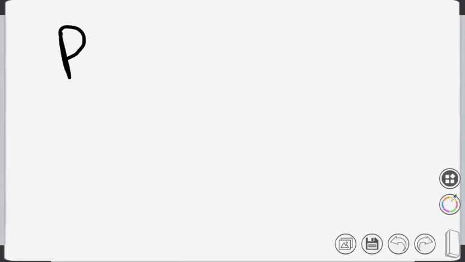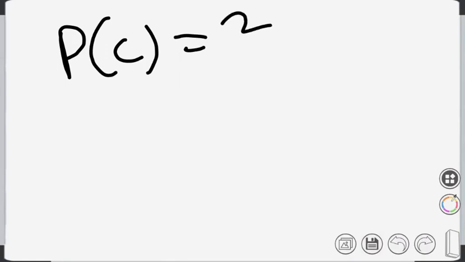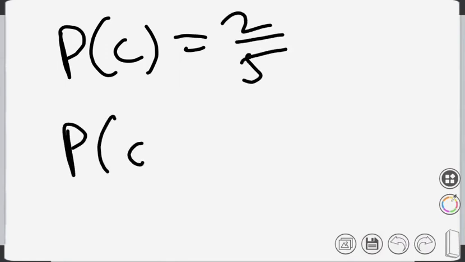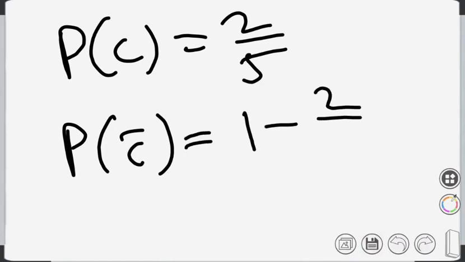I have already given P(C) equals 2 by 5. That means P(C bar): a student either solves the problem correctly or does not solve the problem correctly. So P(C bar) means he will not solve the problem correctly. That is 1 minus 2 by 5. If the probability of solving correctly is 2 by 5, then the probability of not solving is